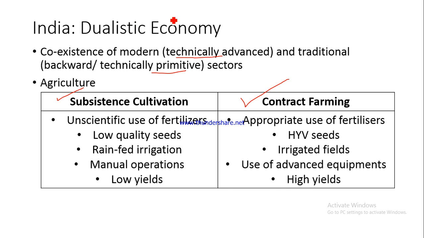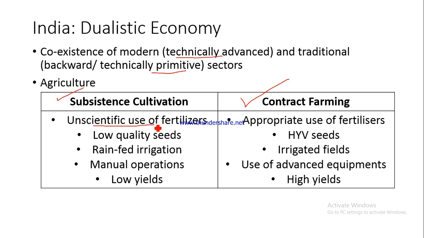And have a look at the various characteristics of subsistence cultivation. The use of fertilizers is unscientific, which means that the fertilizers are used, but they are used in a very unscientific manner. For example, when you apply the fertilizer, you should know first of all as to what all nutrients are lacking in the soil. For example, if the soil lacks nitrogen, then it makes sense for you to use urea, which is a fertilizer which supplies nitrogen. But if the soil is already rich in nitrogen and it does not need nitrogen, then if you are applying urea, then in a way it is polluting the environment also,